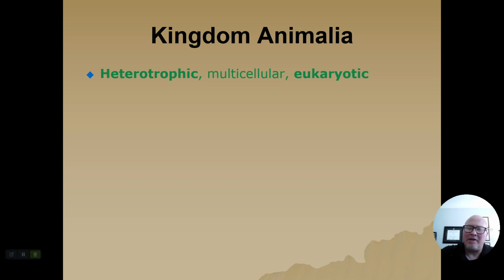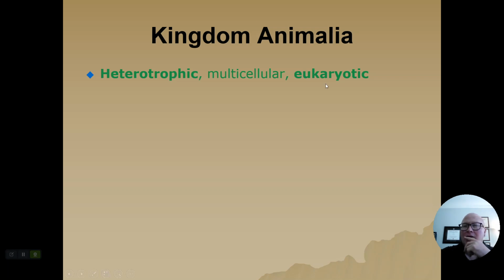Everything that's in kingdom Animalia is multicellular. Now, what does that mean? That means that you've got more than one type of cell, and those types of cells are all working together in order to collectively be whatever this animal is. Right now, you've got about 300 trillion or so cells that are collectively being you for a while.